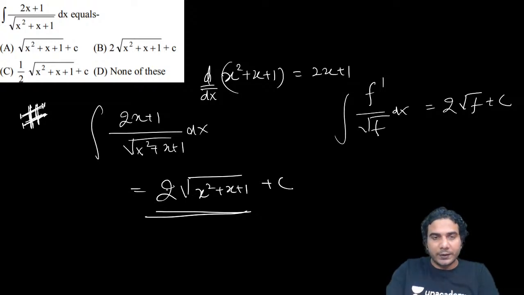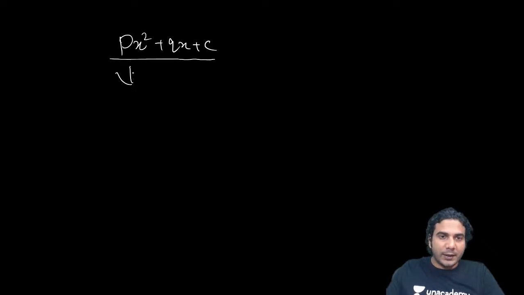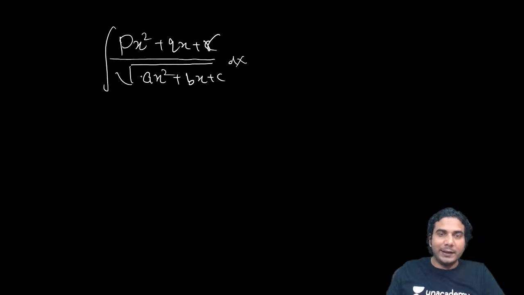Okay, so I hope you have got it. Let me also tell you one form which you might get as this. You might get this also. Whenever you have a quadratic px square plus qx plus r in the numerator and under root of quadratic ax square plus bx plus c in the denominator. We did linear upon under root of quadratic. Now I'm telling you quadratic upon under root of quadratic.